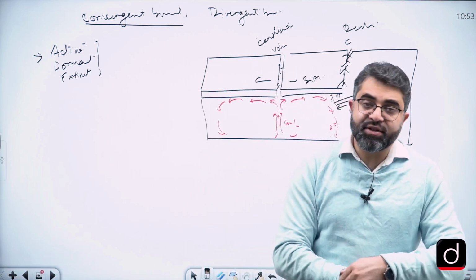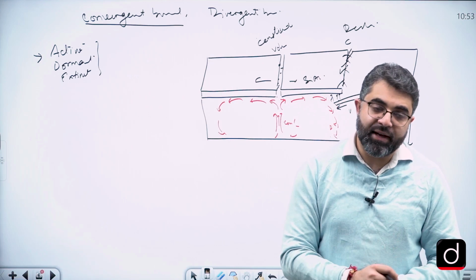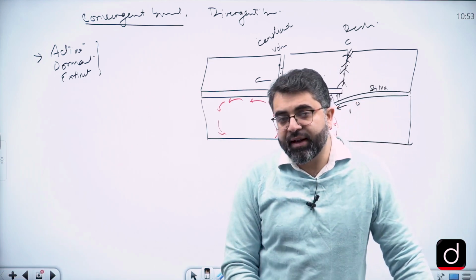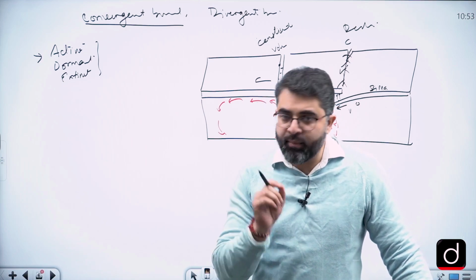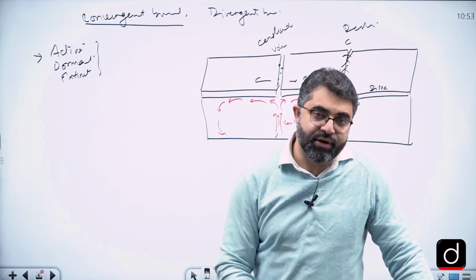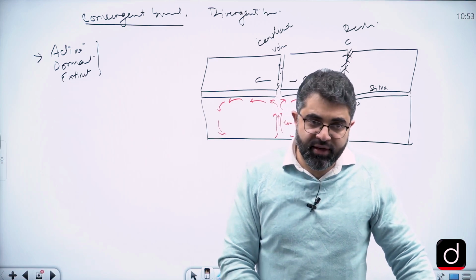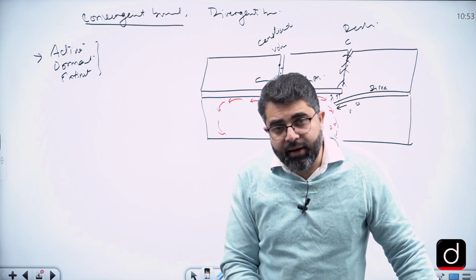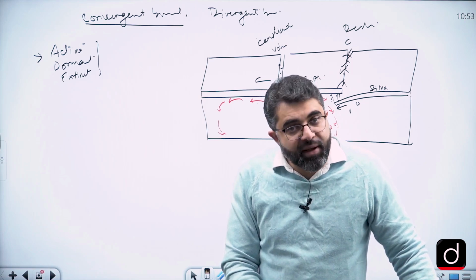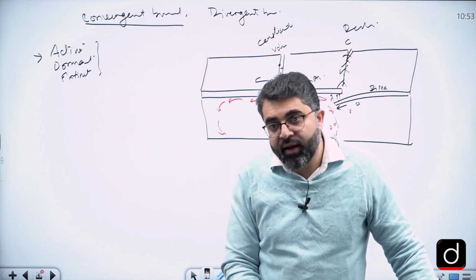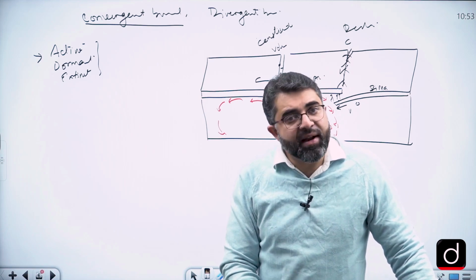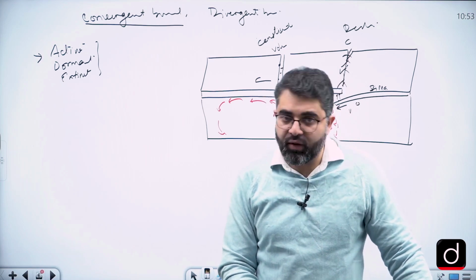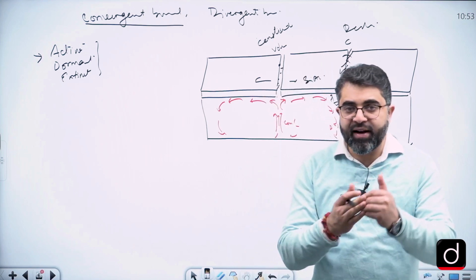Now, structures which are associated with the volcanic eruption. To explain this point of structures associated with the volcanic eruption, we have to add one more line to address this question. How do we associate it? By writing that the volcanic eruption is explosive as well as quiet, depending upon the silica content of the lava, whether it's acidic lava or basic lava. So how do we write this?